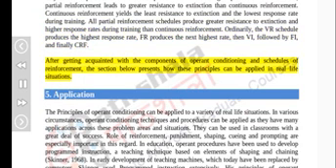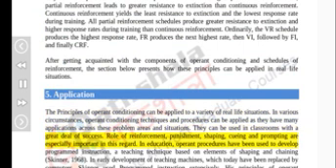After getting acquainted with the components of operant conditioning and schedules of reinforcement, the section below presents how these principles can be applied in real-life situations. 5. Application. The principles of operant conditioning can be applied to a variety of real-life situations. In various circumstances, operant conditioning techniques and procedures can be applied as they have many applications across these problem areas and situations. They can be used in classrooms with a great deal of success.